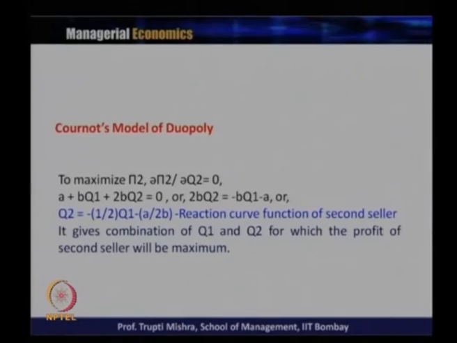So, we now have the isoprofit curve of seller 1 and seller 2. The isoprofit curve gives the different combinations of q 1 and q 2 which give an equal level of profit, and the reaction function gives us the different combinations of q 1 and q 2 where the profit level will be maximum. So, we have set up the reaction function and isoprofit curve for both seller 1 and seller 2.